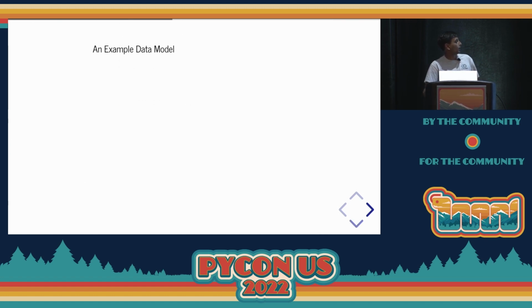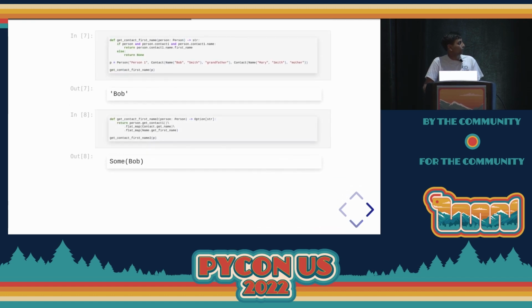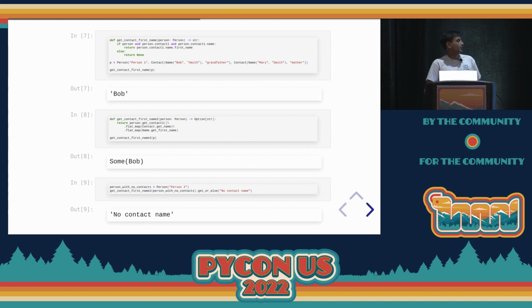And so all the functions there, the get contact one, contact.get name, name.get first name, if I go up a slide, those functions are just simple functions that return an option. And that's really what flat map is doing for us. It's just chaining the options together so that we can rewrite this logic in a way that reads left to right. The second API is also what we call a fluent API.